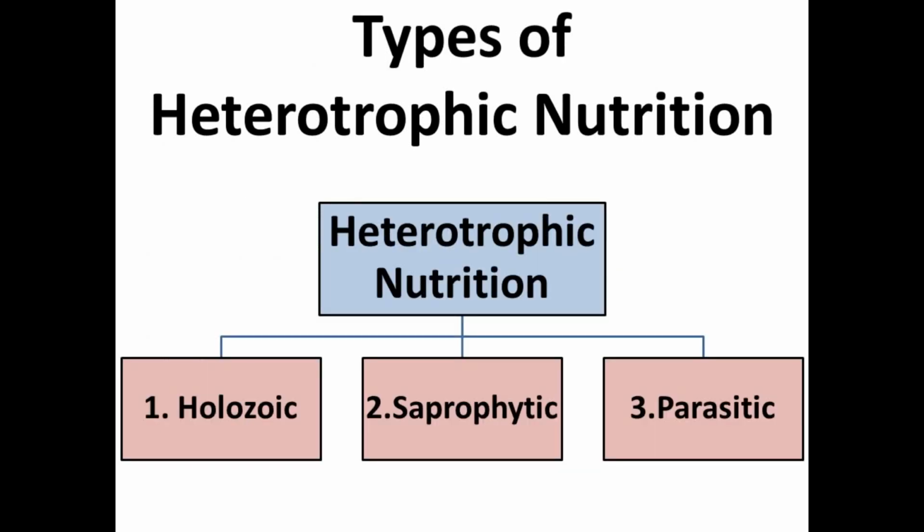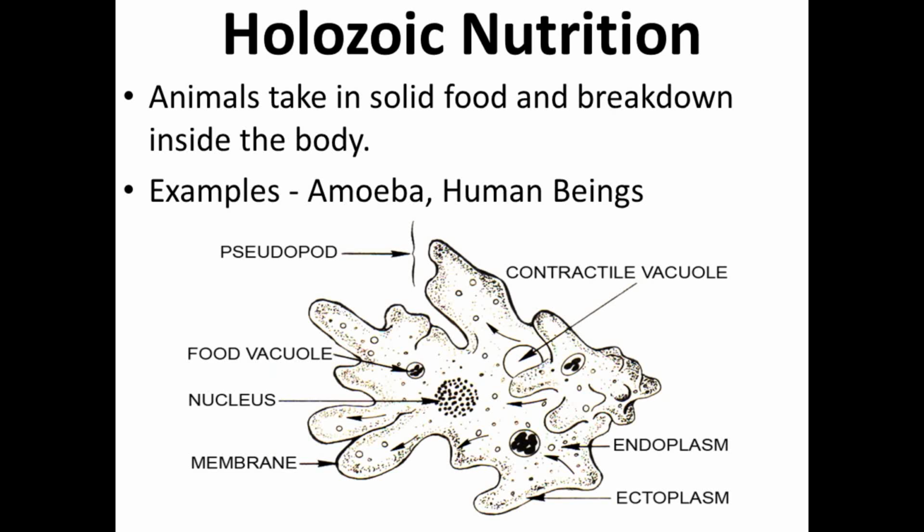Next is the types of heterotrophic nutrition. There are basically three types of heterotrophic nutrition. First one is holozoic. Second is saprophytic. Third one is parasitic. Let's start with the first, holozoic nutrition.